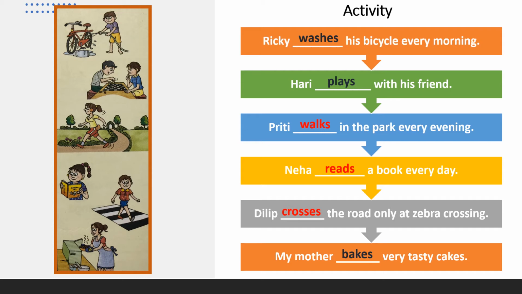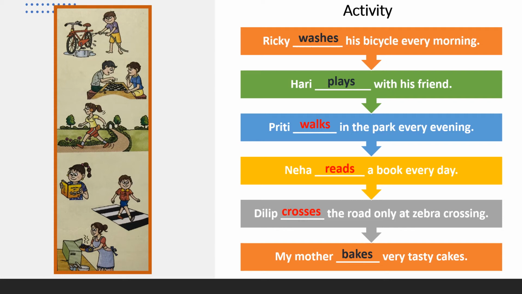So all these words are called action words, doing words. They tell you what people, animals, or things do. These doing words are also called verbs.